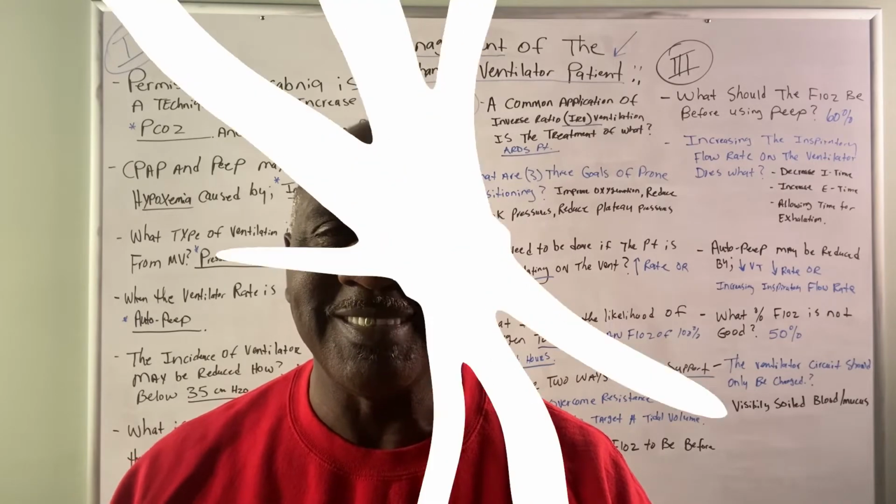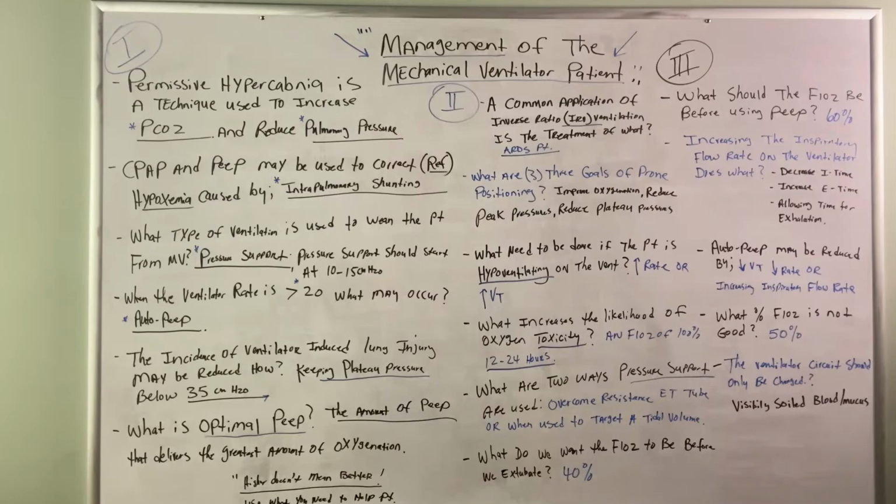Let's do this. Okay, guys, working from left to right on the board, and in the center of the board, you will see we're talking about management of the mechanical ventilator patient. Every respiratory therapist must know how to manage the patient on the ventilator. And these are the types of questions that you're going to see and that you're going to have to deal with.